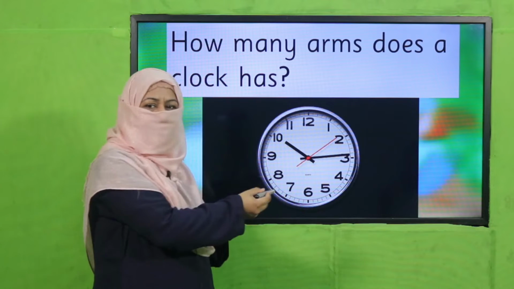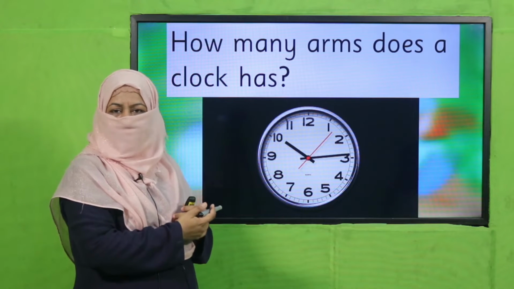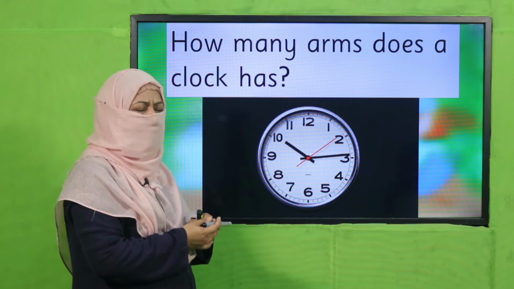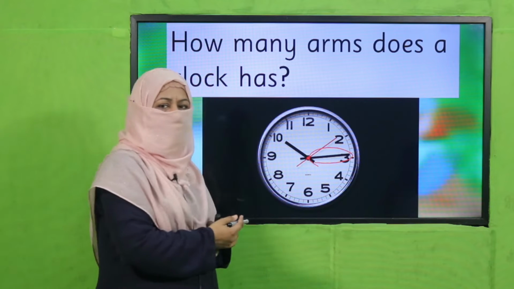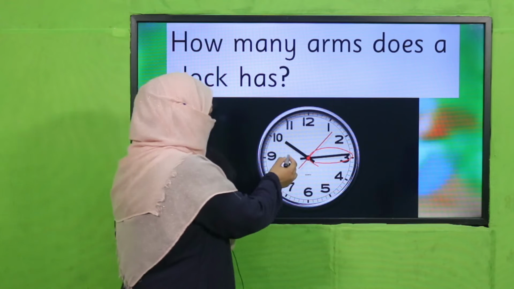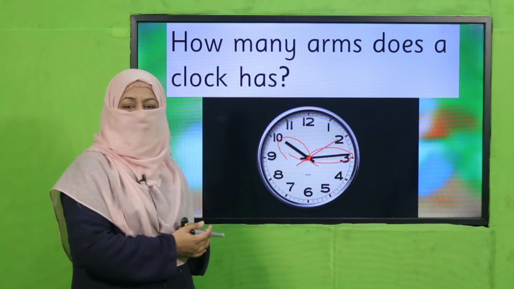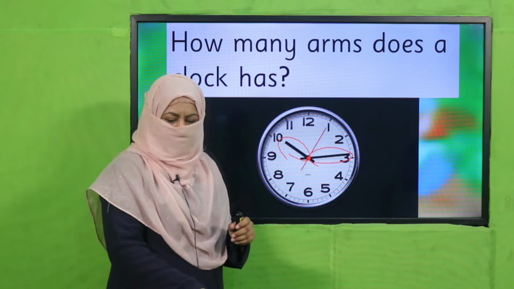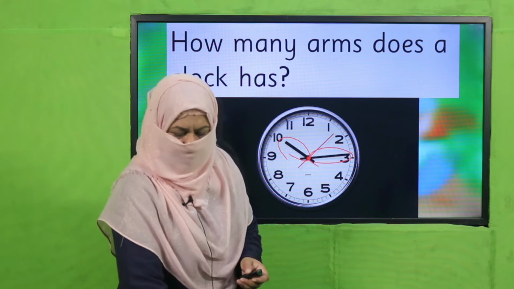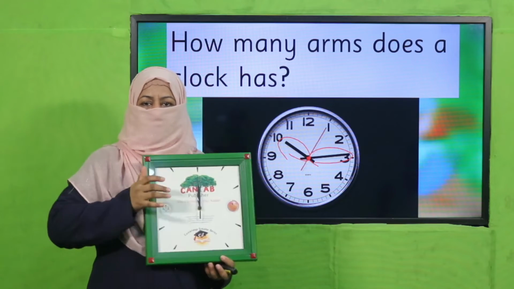The thinnest one is the second hand. We will not discuss it today. We'll just focus on this hand, which is comparatively longer. It is called the minute hand, and the other one is the hour hand. Now, my dear students, this clock keeps on moving all the time. And how does it work? Look at this. This is how a clock is.